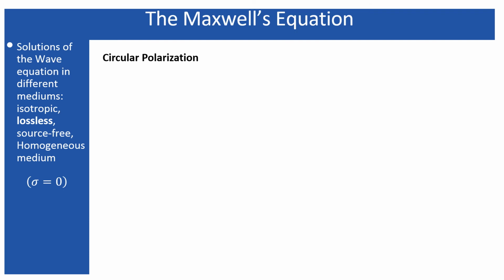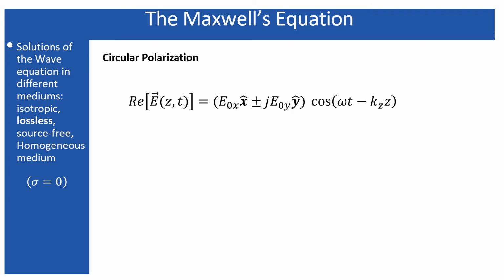Next is circular polarization. Look, circular polarization means just the incorporation of this imaginary term with one of these vector components. Let's see how such an imaginary term can generate a circular polarization, and what it means. Let's consider that E naught x and E naught y are both the same, equal to a constant E naught, as I considered for my 45-degree angle also. In this case I am also considering this one.